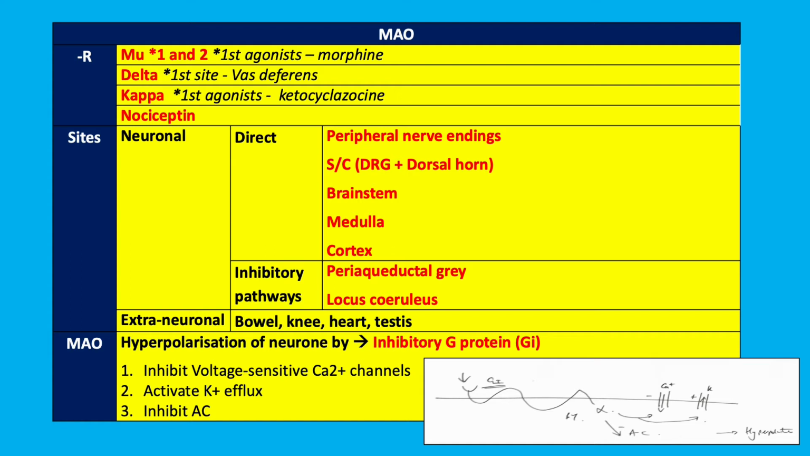How does it do this? These are G protein coupled receptors, the Gi inhibitory G protein coupled receptors. The opioid binds to the receptor. This prevents the activation of adenylyl cyclase, activates potassium efflux, and inhibits voltage gated calcium channels, resulting in hyperpolarization of the cell, preventing the propagation of the neuronal action potential.